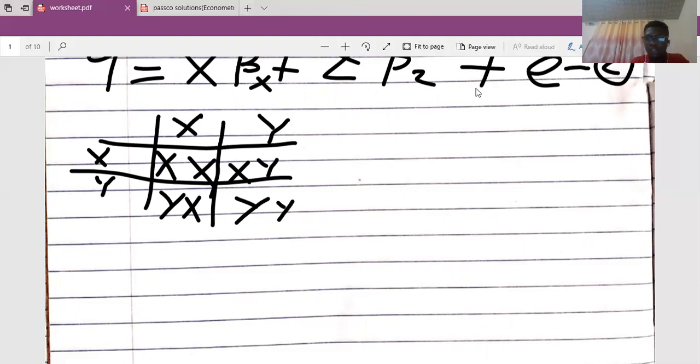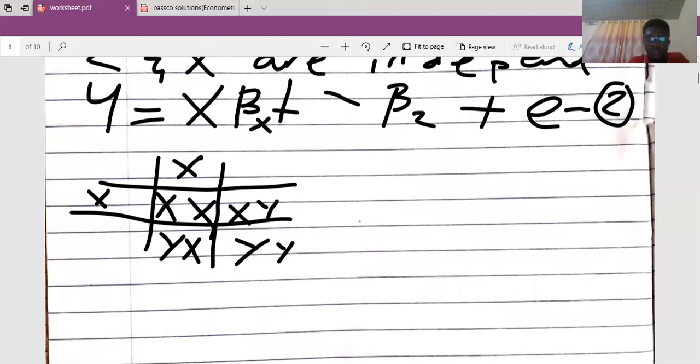Sorry, it's supposed to be z. This part is supposed to be z. Sorry, let me wipe it off. This very part is supposed to be z.